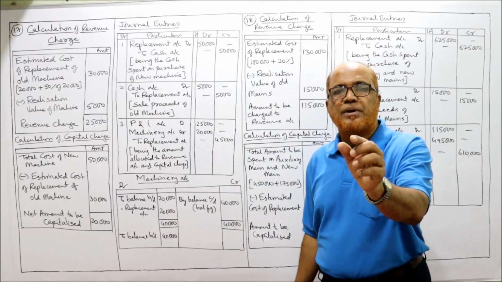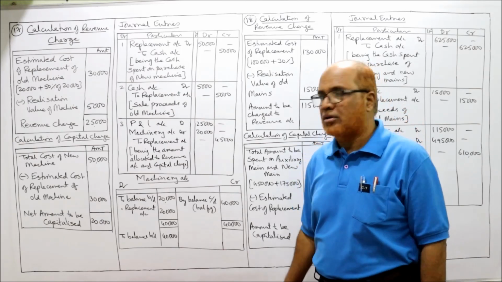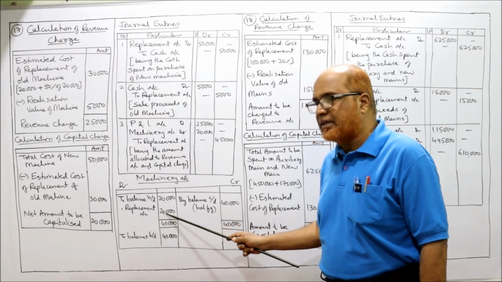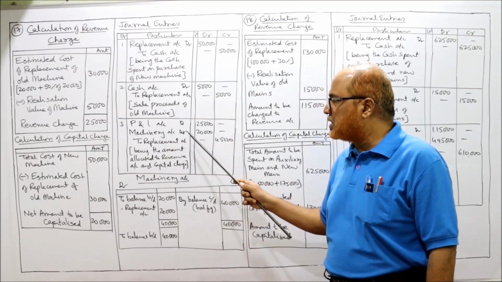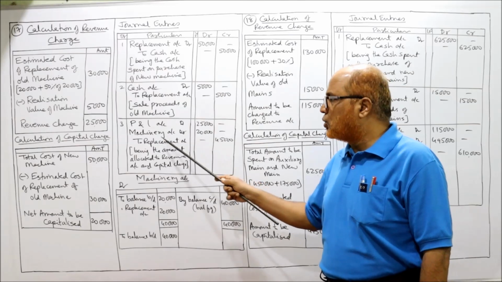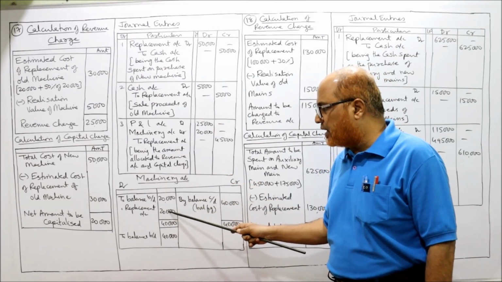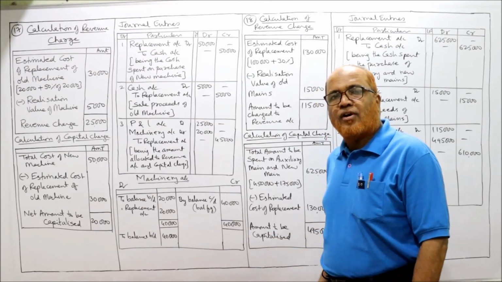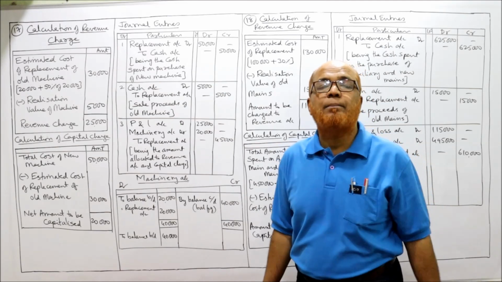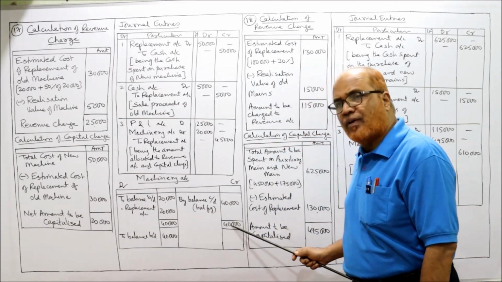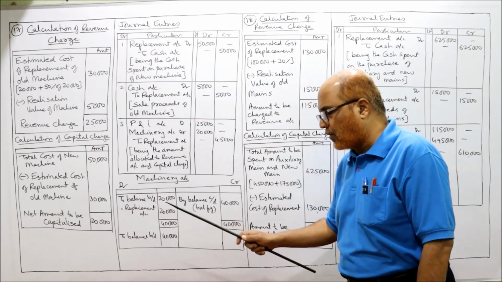So 20,000 rupees we are charging, we are debiting to machinery account. So machinery account to replacement 20,000. Here you can see machinery account is debited by 20,000 to replacement. So total in the machinery account is 20 plus 20, 40,000. 40,000 rupees is the balance of machinery shown after replacement. So to balance carried down, balancing figure 40,000, to balance brought down 40,000.